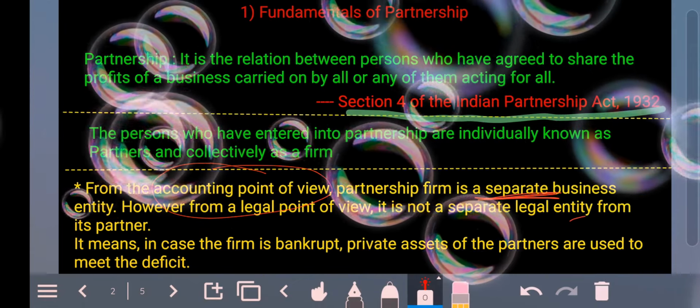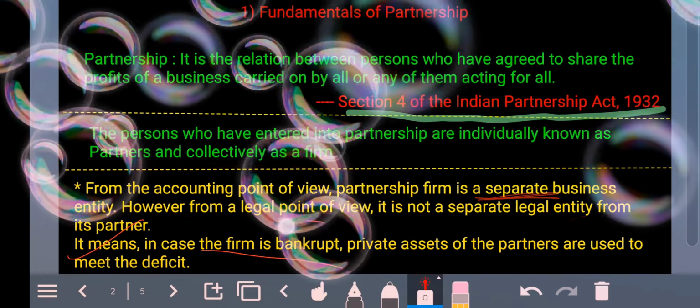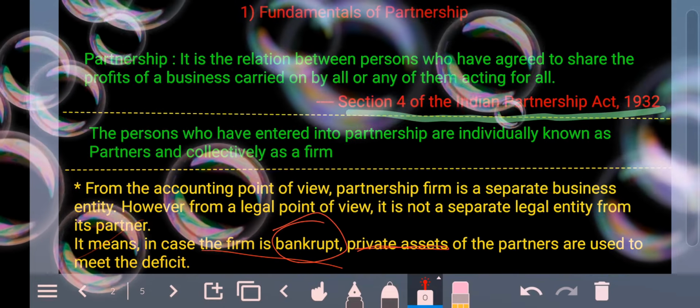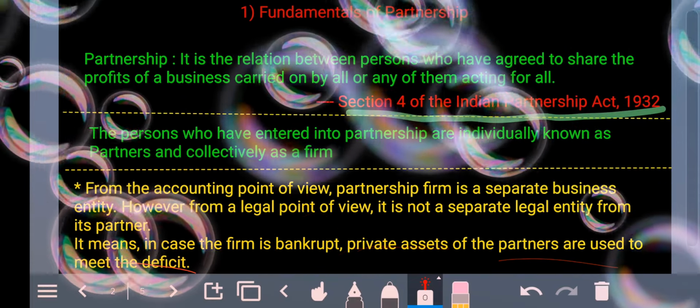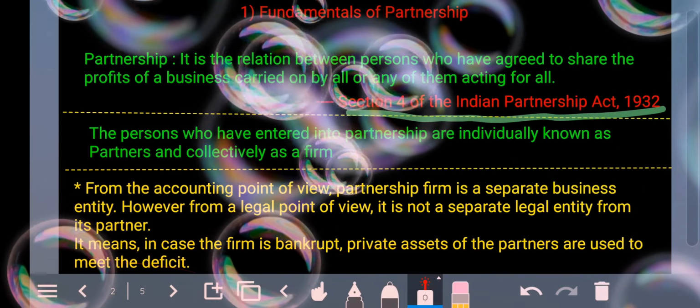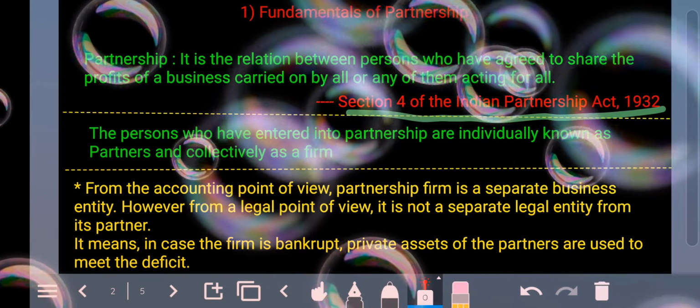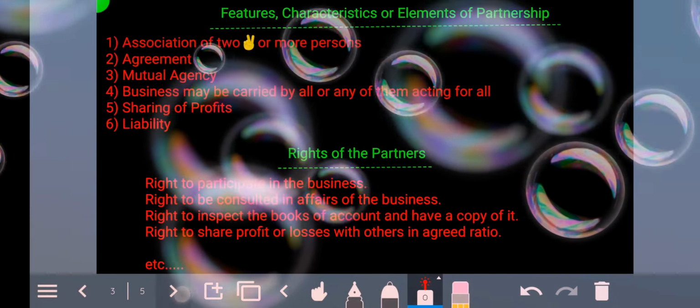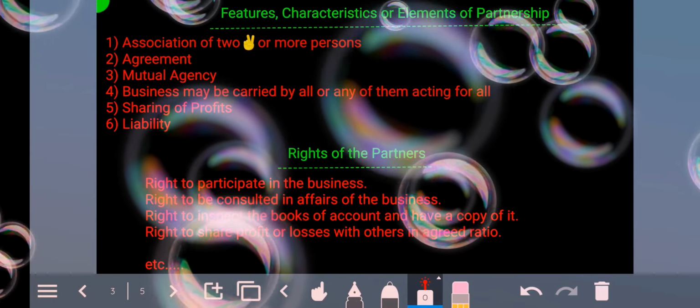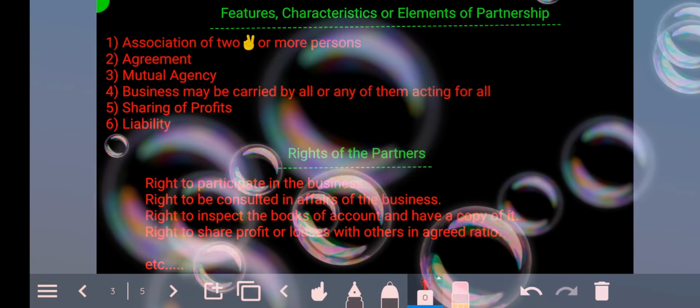It means in case the firm is bankrupt, private assets of the partners are used to meet the deficit. But if there is any retirement or admission of a partner, business will still continue as per the wish of partners.